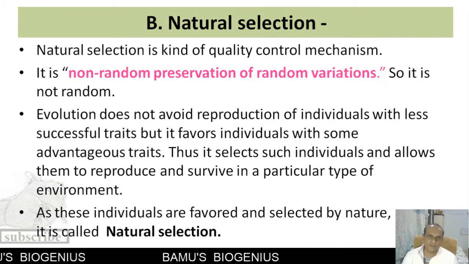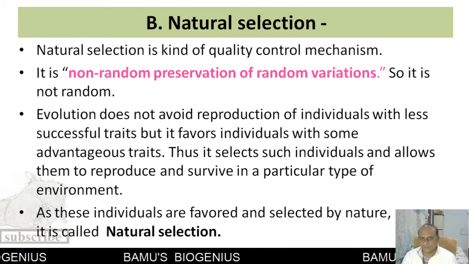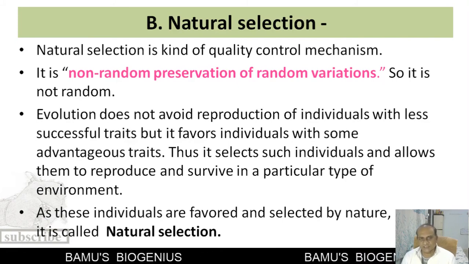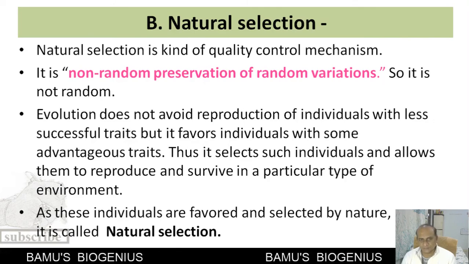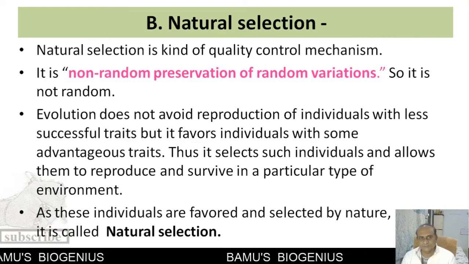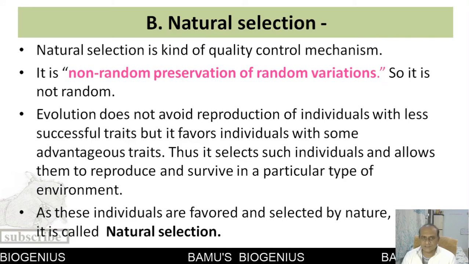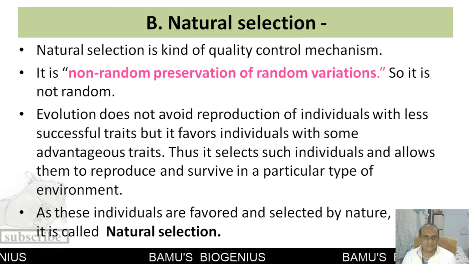Now the next point is natural selection. As we have seen, variations are added in a population through genetic recombination, mutation or chromosomal rearrangement. Now these variations are subjected to a quality control mechanism, because natural selection is a kind of quality control mechanism.